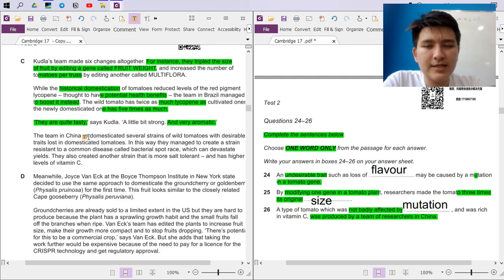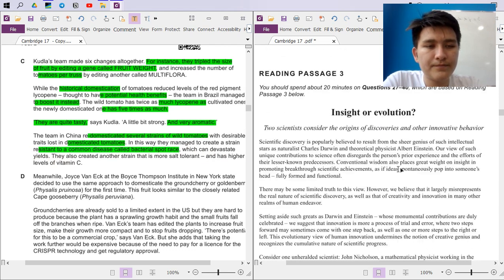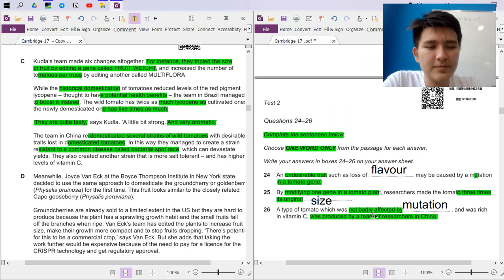The team in China redomesticated several strains of wild tomatoes with desirable traits lost in domesticated tomatoes. This way, they managed to create a strain resistant to a common disease called bacterial spot race, which can devastate yields. So a type of tomato which was not badly affected by, right?